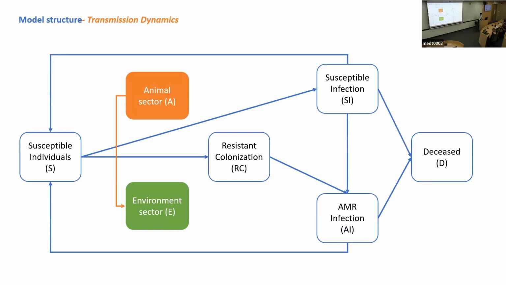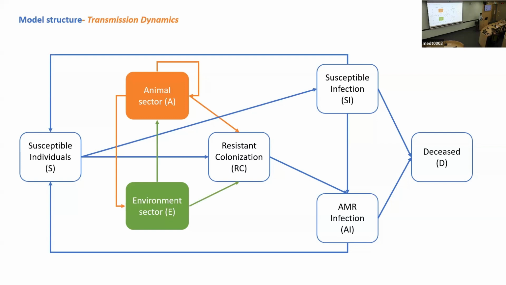And then we have the interaction between the animal sector and the environmental sector. The environment sector may play a role as a reservoir for the AMR strains from the animal sector. The animal sector can also transfer colonizing strains from animals to human beings, and they can transmit among the animals themselves.